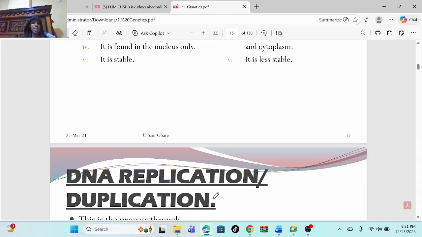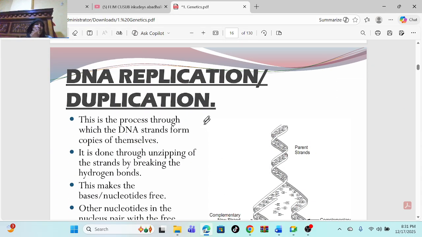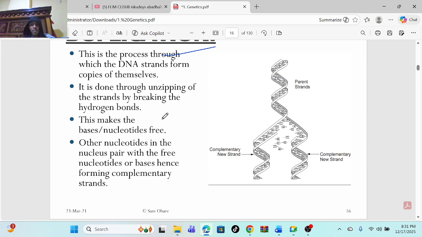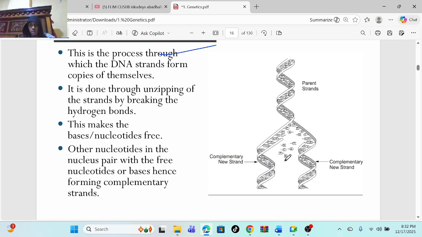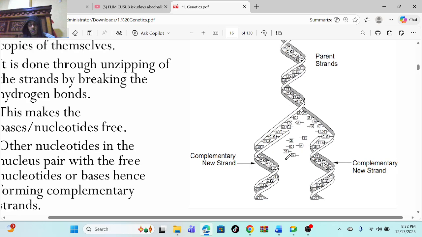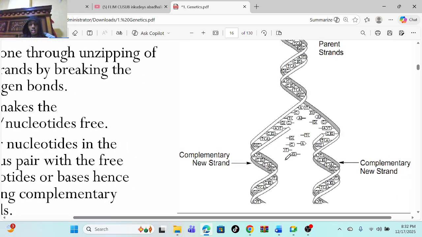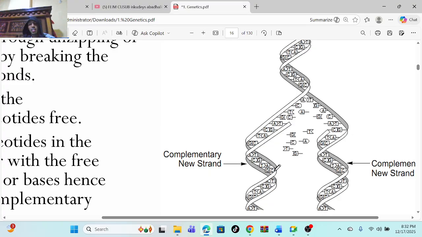So that's DNA. Let me show you DNA replication. This is the DNA replication. Meaning that, look at this. They form copies of themselves. Let me zoom in and show you the copies of themselves.